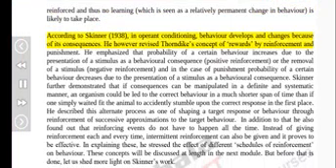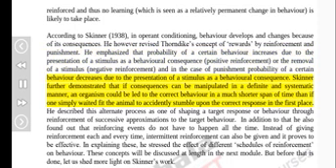According to Skinner, 1938, in operant conditioning, behavior develops and changes because of its consequences. He, however, revised Thorndike's concept of rewards by reinforcement and punishment. He emphasized that probability of a certain behavior increases due to the presentation of a stimulus as a behavioral consequence, positive reinforcement, or the removal of a stimulus, negative reinforcement, and in the case of punishment, probability of a certain behavior decreases due to the presentation of a stimulus as a behavioral consequence.